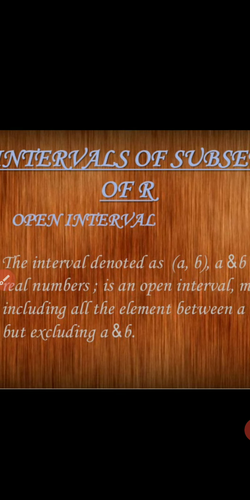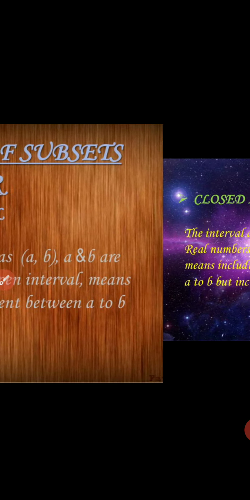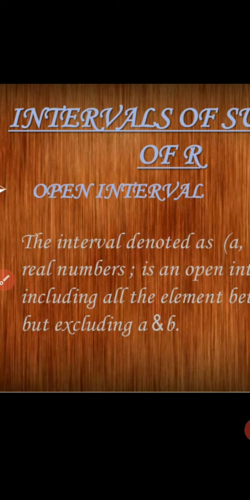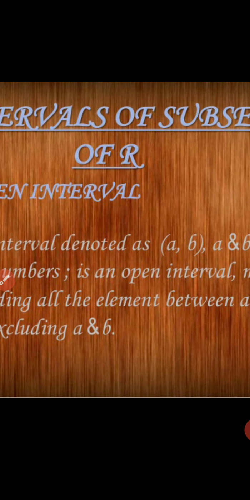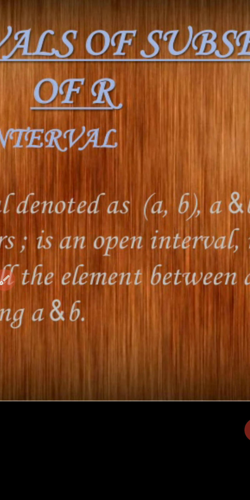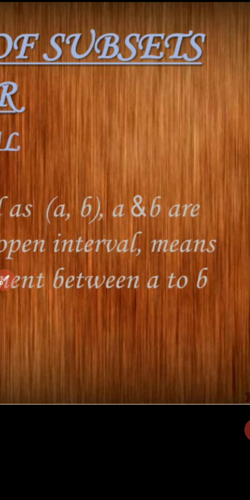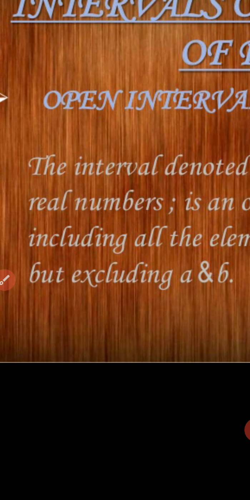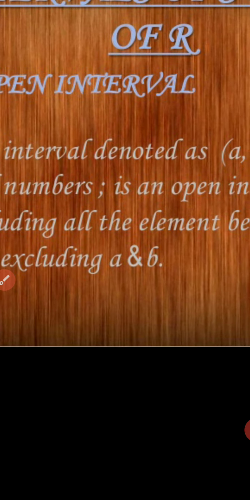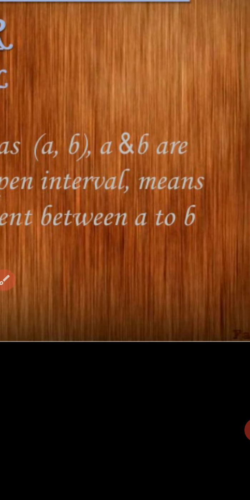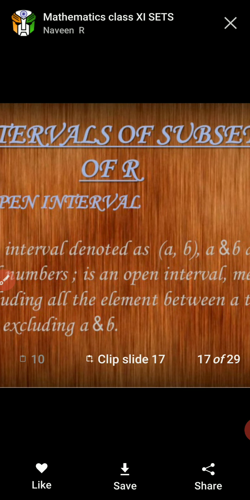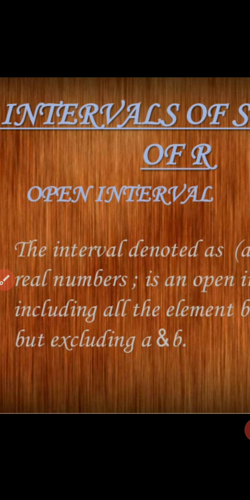Next, intervals of subsets. Intervals of subsets of R, where R means the real numbers. Open interval: the interval denoted as (a, b) means an open interval, excluding a and b. Here a and b are real numbers, and an open interval means including all the elements between a and b, excluding a and b.